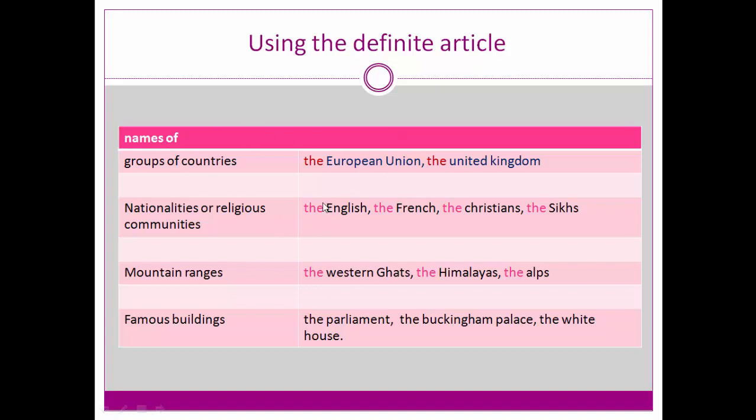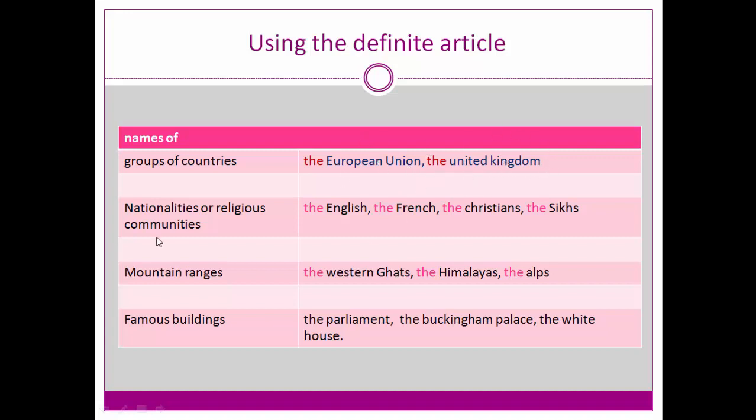Next, in some other places also, these definite articles are used. Look at the places where this can be used. Groups of countries. Groups of countries means many different places are united to make one whole country. Those are to be referred to by using the definite article. For example, the United Kingdom. The United Kingdom has many small places made together to make one nation. That is groups of countries. The European Union, the United Kingdom.